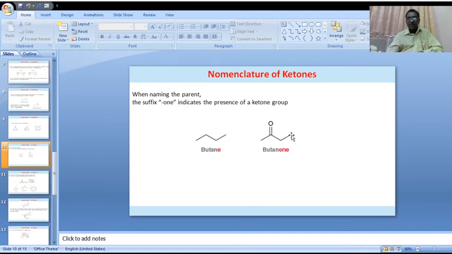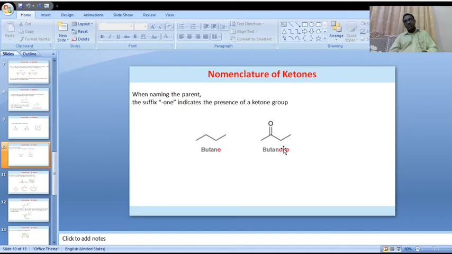If both the alkyl groups attached to the ketone are similar, in that case it is known as a simple ketone.